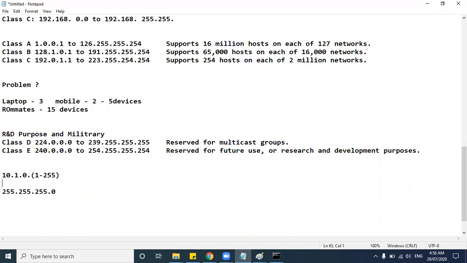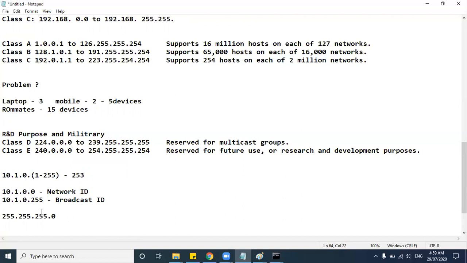But not exactly 255, because 10.1.0.0 is reserved for the network ID, and the last address, 255, is reserved as the broadcast ID. Okay, now how many IP addresses will you get? You remove 2 IP addresses, so it's 253 IP addresses you can generate. 253 IP addresses you can generate here.